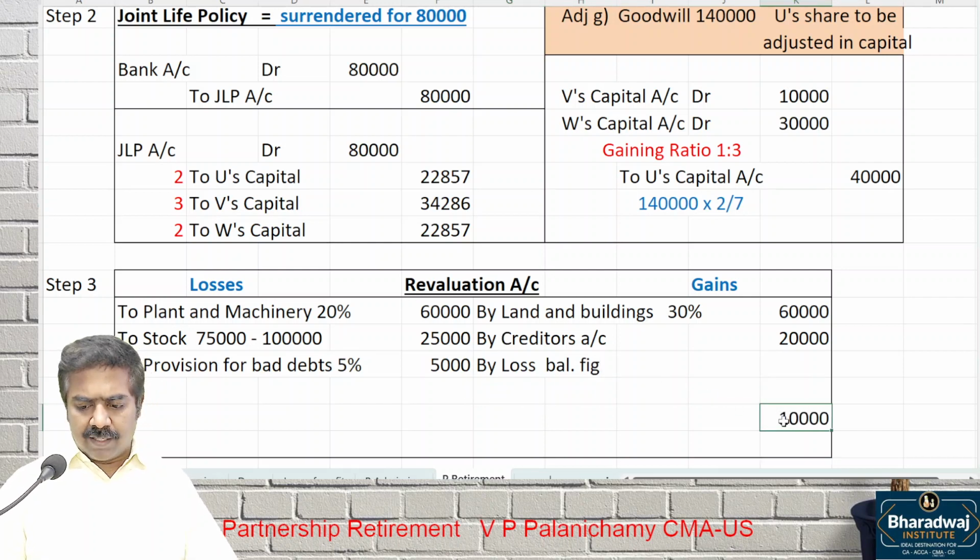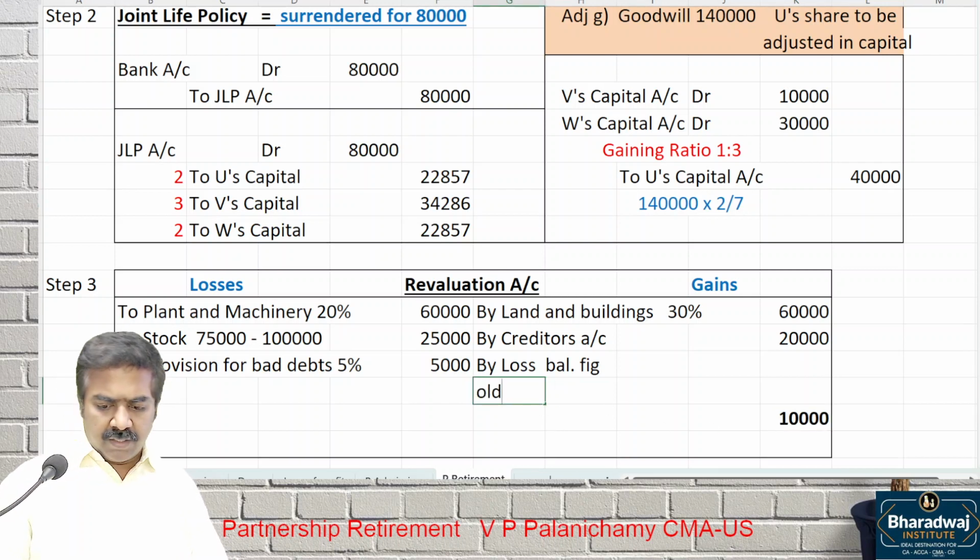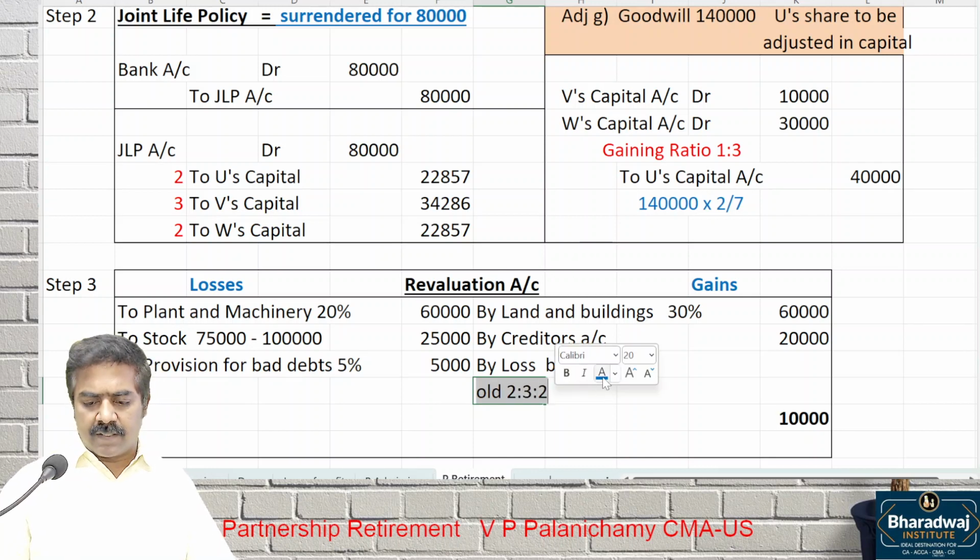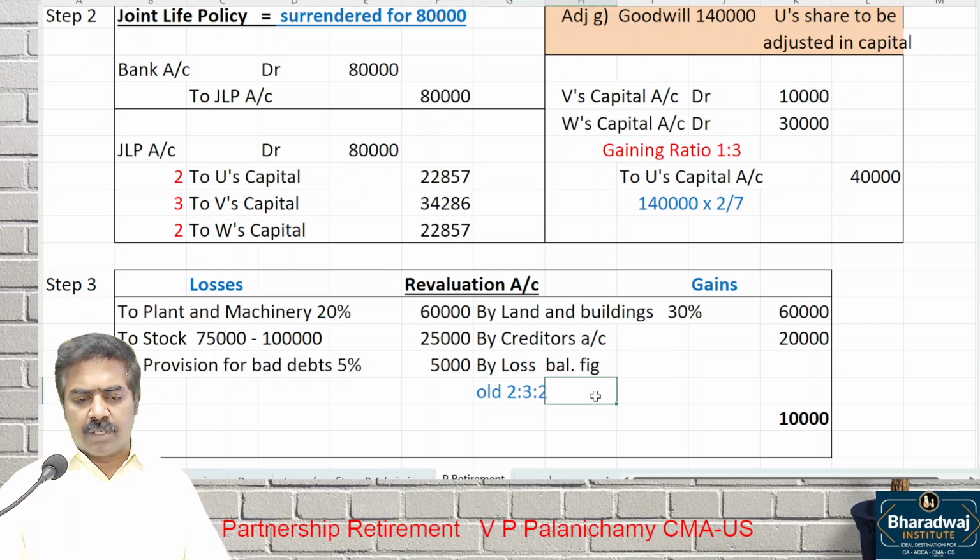10,000. That loss will be transferred in which ratio? Old ratio. Loss will be transferred to partners in old ratio, 2:3:2. It is a loss that happened in the past, so it should be transferred to old partners in old ratio. Who are the partners?